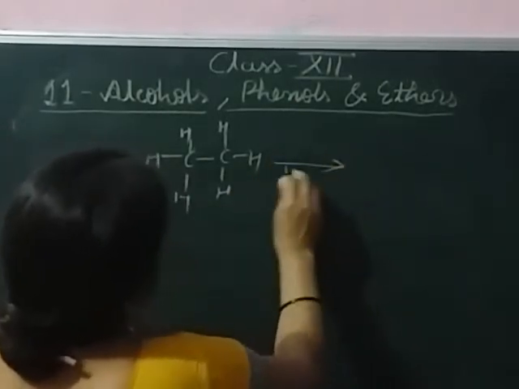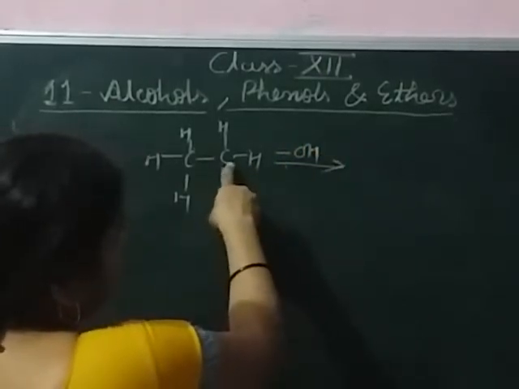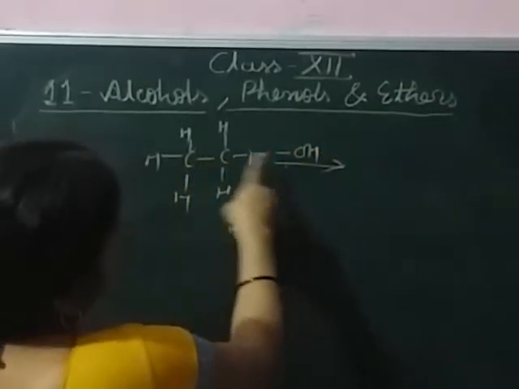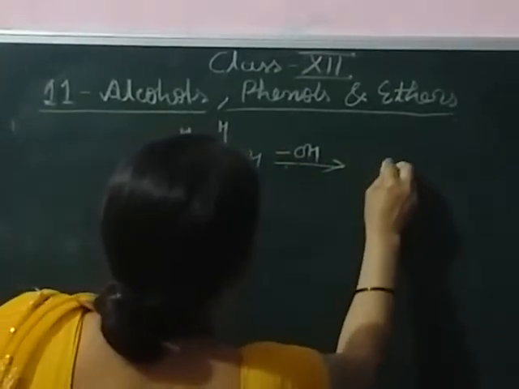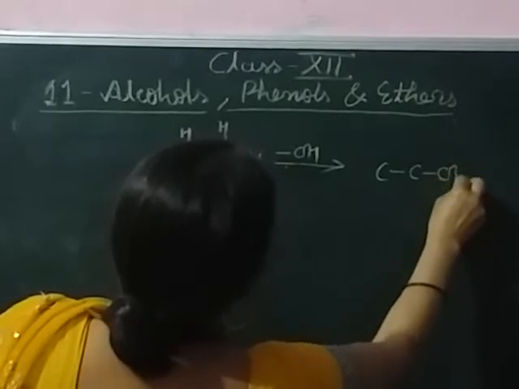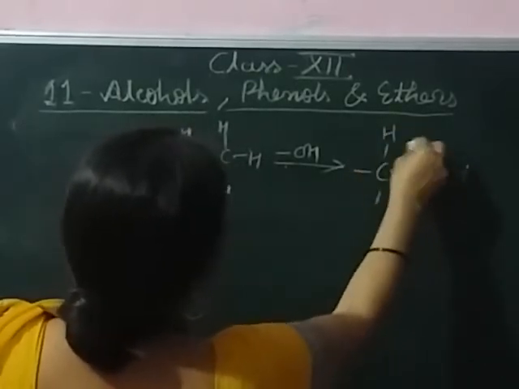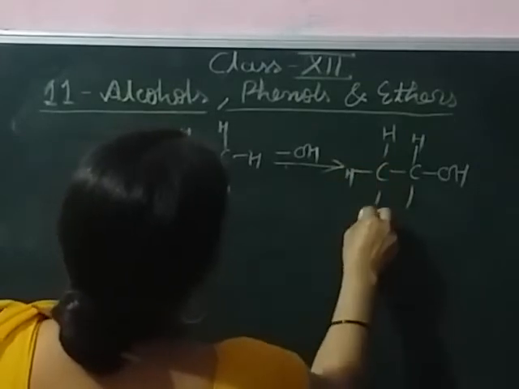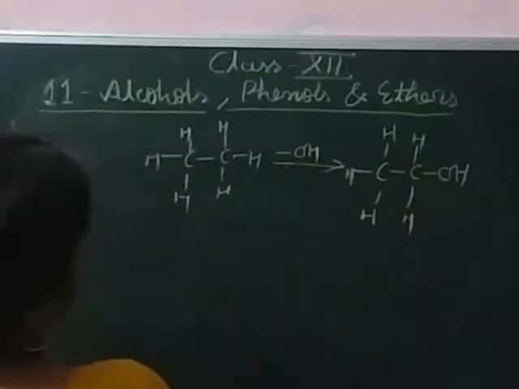The hydrogen atom present in the hydrocarbon chain is replaced by the hydroxyl group and it converts into an alcohol. So this is an alcohol.